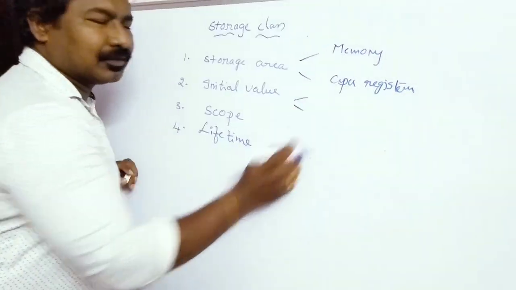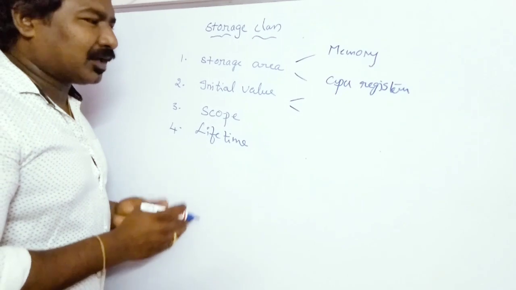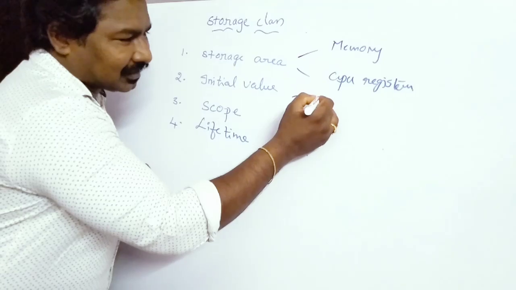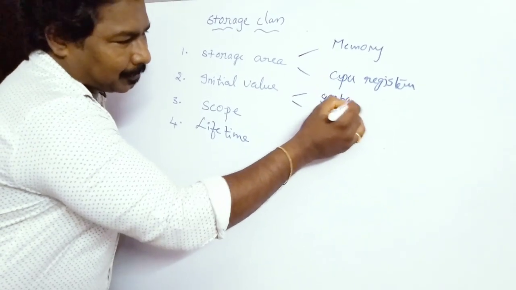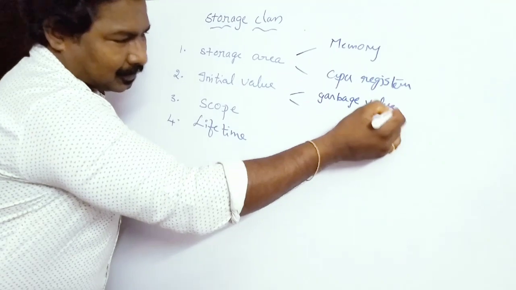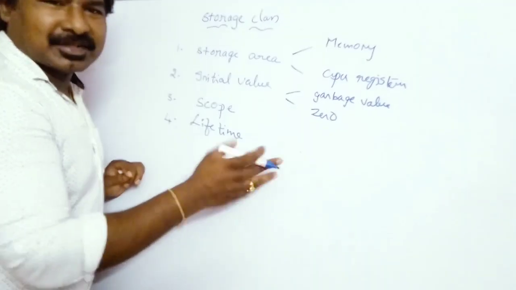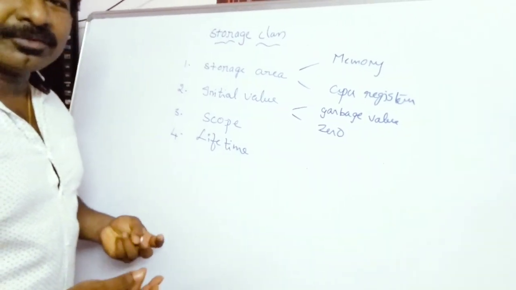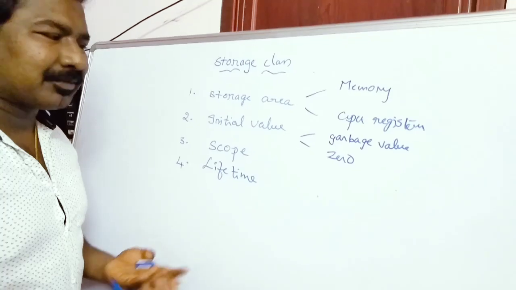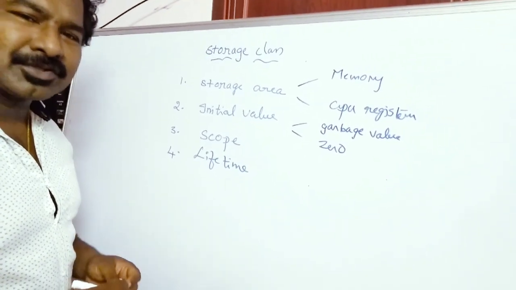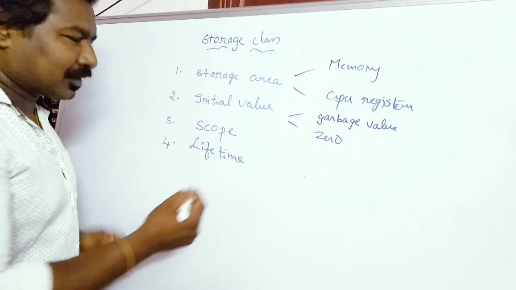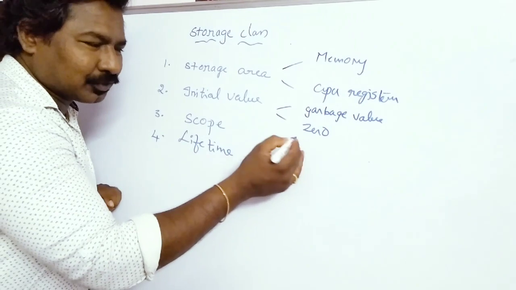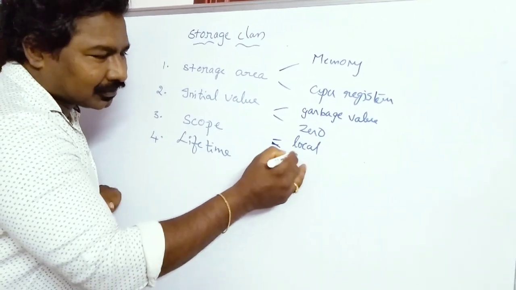Coming to the initial value, if the user has not initialized a variable, what is the initial value it contains by default? There are 2 options: one is the garbage value and another one is the value 0. This is another important concept, friends: when you are not initializing a variable, whether it contains a garbage value or 0 depends on the type of storage class that we use in the program. Coming to the scope, scope can be of 2 types, local scope or global scope.